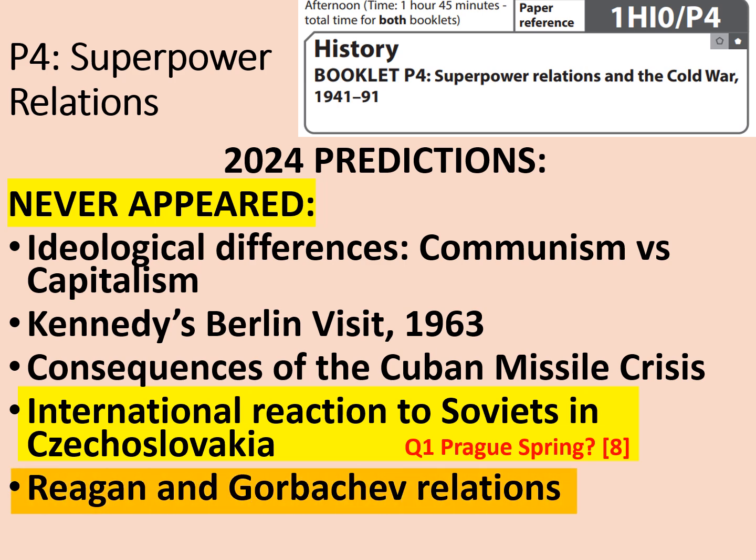Reagan and Gorbachev relations, though, I'm not quite so sure about. If it was a really early period, then it would fall outside of the 1985 to 1991 topic area that was in the narrative account question. New thinking might be relevant to this. But really, I think this question may have been more about the actual events that were going on in Eastern Europe during the fall. So I'm not quite so convinced that was a good prediction after all. What about the things that rarely appeared?